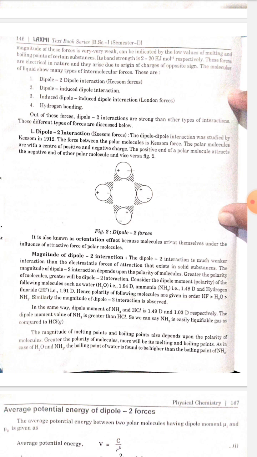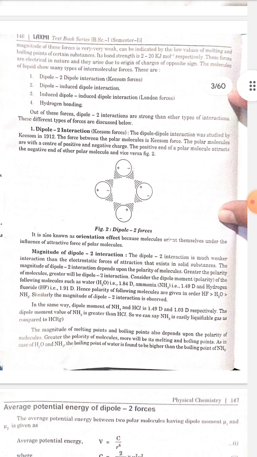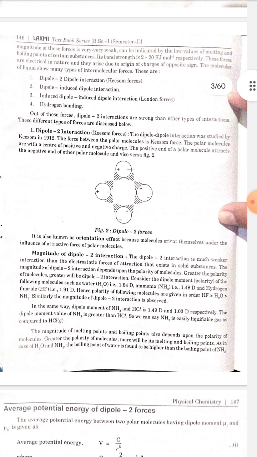Consider the dipole moment, polarity, of the molecule such as water, H2O, that is 1.84 Debye, ammonia, NH3, that is 1.49, and hydrogen fluoride, that is 1.91. Hence polarity of the following molecules is given in order: HF greater than H2O greater than NH3. Similarly, the magnitude of dipole-dipole interaction is observed.